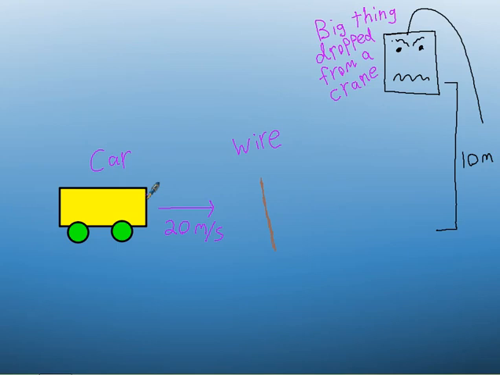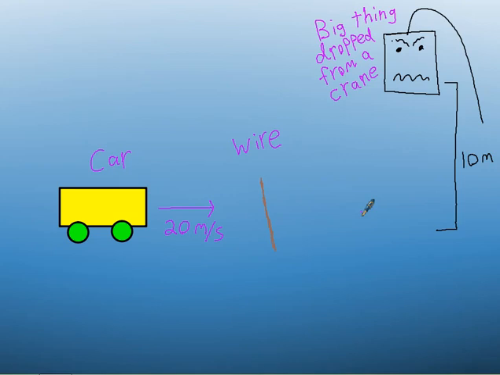Now, the tricky part is you have to get the timing correct. You have to drop this thing at just the right moment so that when the car reaches this location, this thing's ready to smash the front of the car. If you trigger it too early, then this thing will hit the ground before the car gets there. And if you trigger it too late, then it'll drop behind the car. So they had to get the physics correct, and they only had a couple cars to work with, so they had to calculate things correctly.